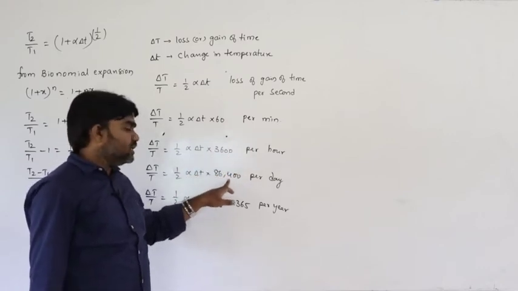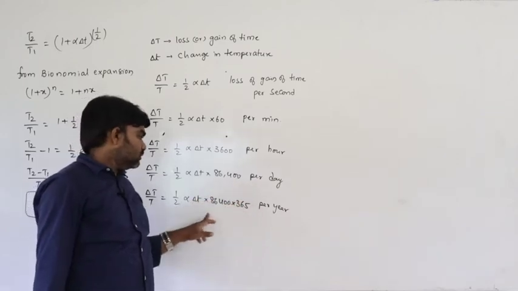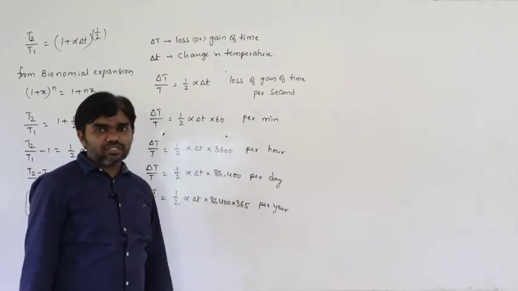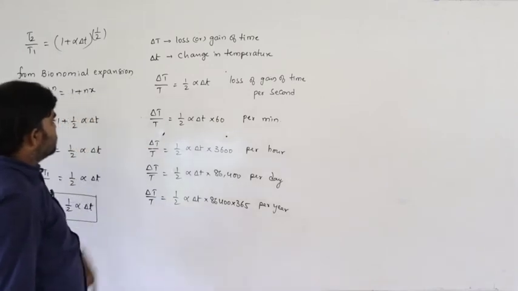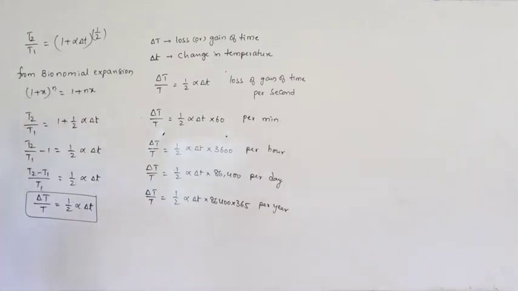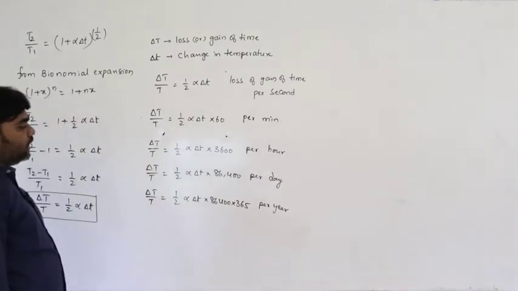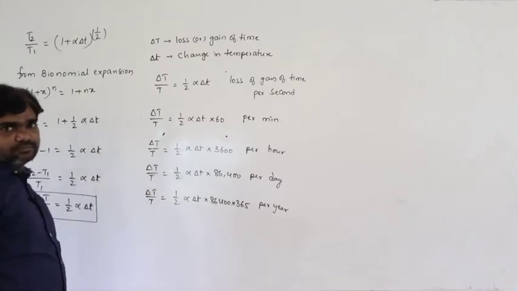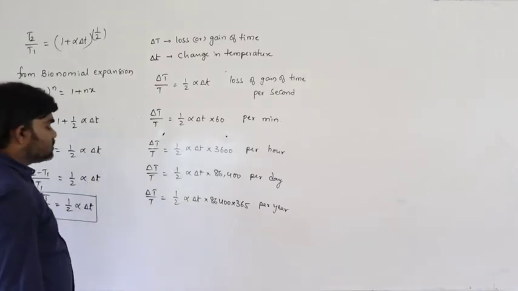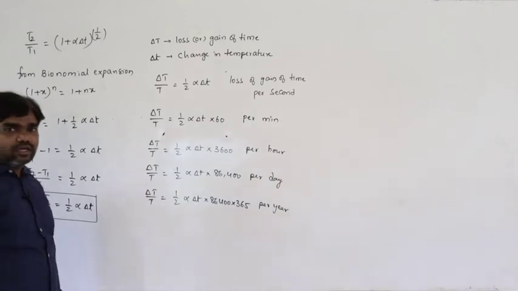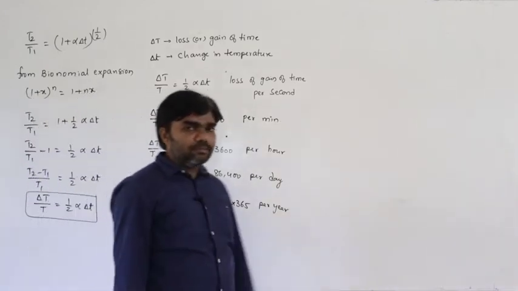Per day, 86,400. Per year, 86,400 into 365. This is the loss or gain of time per second, per minute, per hour, per day and per year. So this is the way to calculate loss or gain of time due to change in temperature.